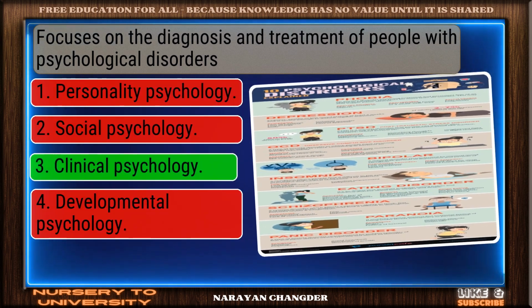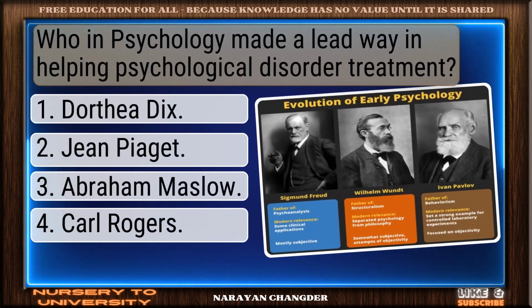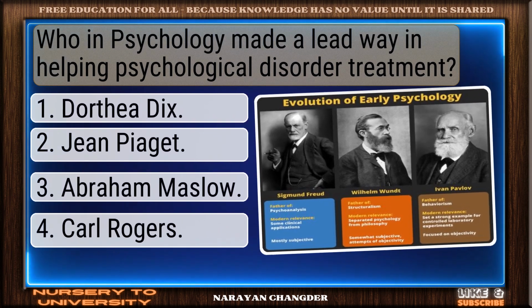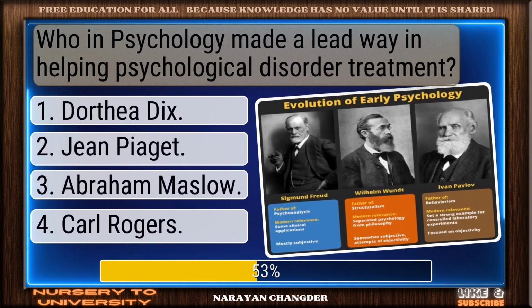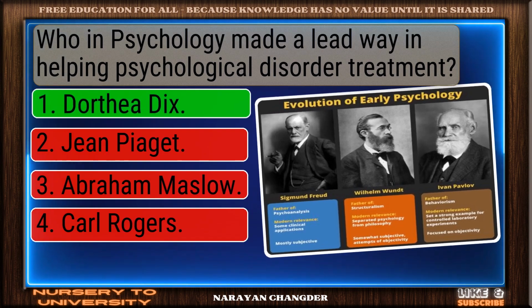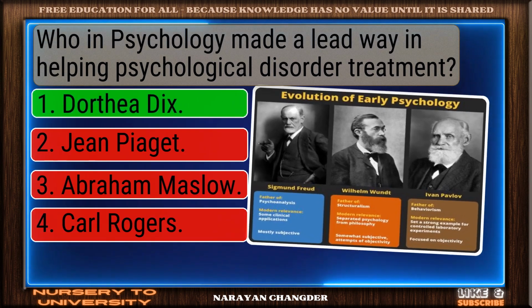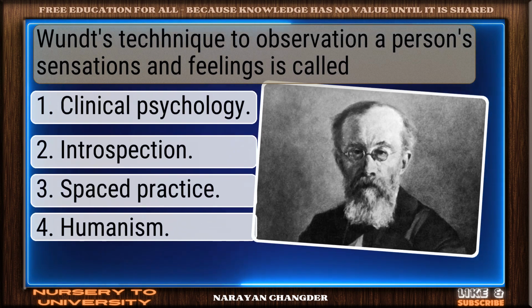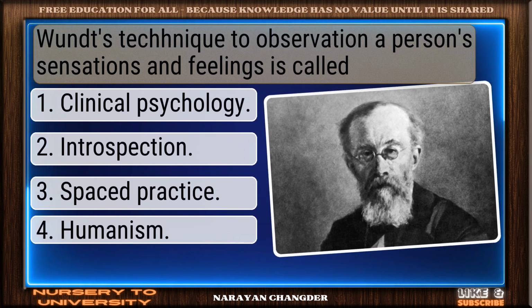Accurate answer, clinical psychology. Who in psychology made a lead way in helping psychological disorder treatment? Well reasoned. Dorothea Dix. One's technique to observation a person's sensations and feelings is called.